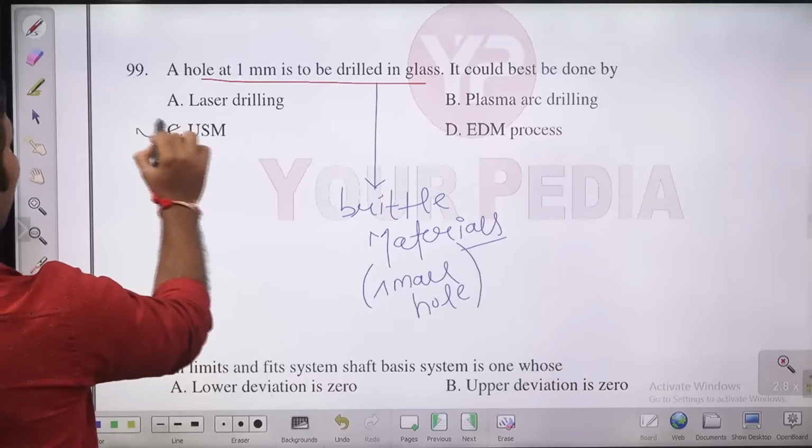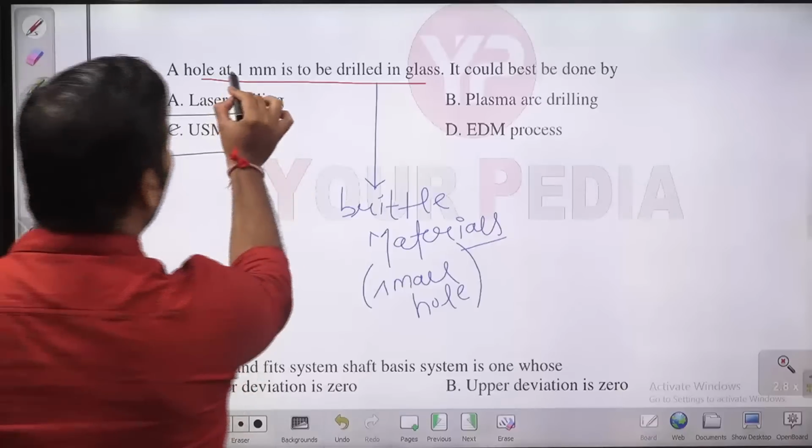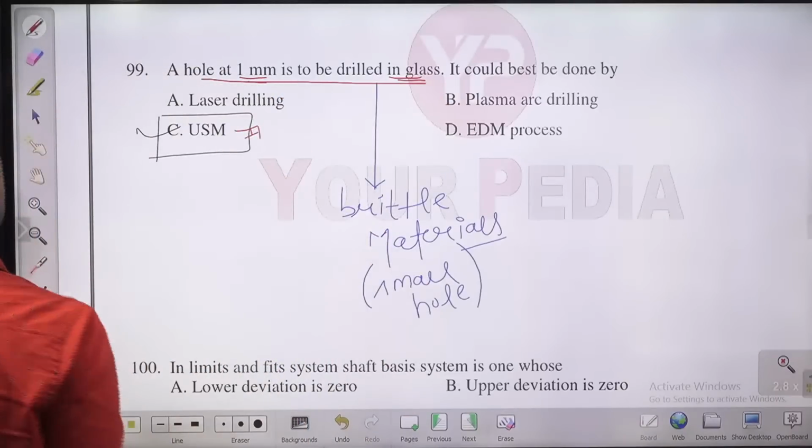So USM, ultrasonic machining is the answer, guys. Don't go with laser. Laser in general we use for drilling very small holes. But ultrasonic machining किसके लिए करते हैं? For drilling in glass like brittle materials. So for drilling very small holes in brittle materials, we use ultrasonic machining.